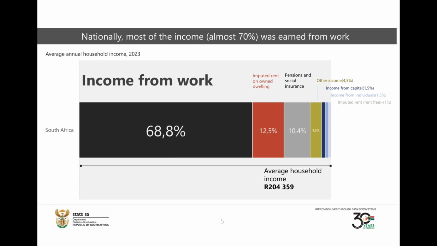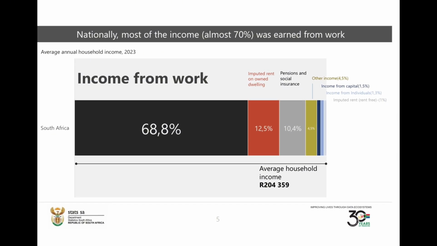And then there's about 12.5 that comes from renting. Rental property. There are those who own dwellings, obviously, and they're making money from rental income. And then you have about 10.4, which is pensions and social insurance. You then have a small percentage called other income.